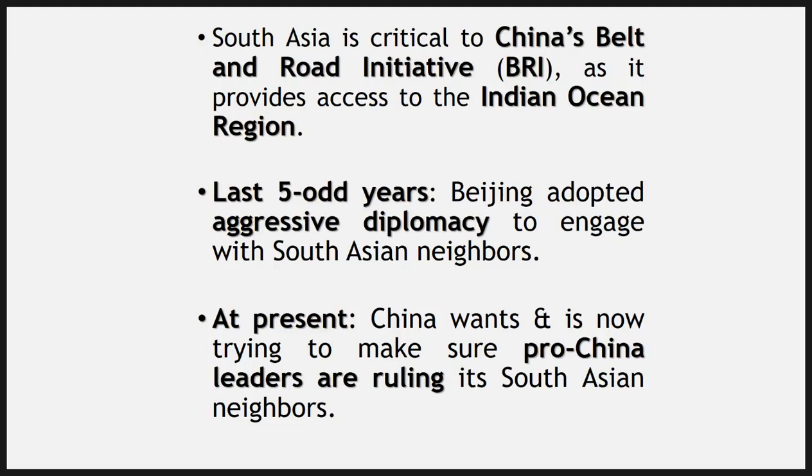If we observe China's policy of the last 5 odd years, we find that it was engaged in very aggressive diplomacy to promote building constructions and infrastructure in this South Asian region, and connecting them with the BRI, that is Belt and Road Initiative, so that they can have access to international goods and services and the Indian Ocean region and other things.